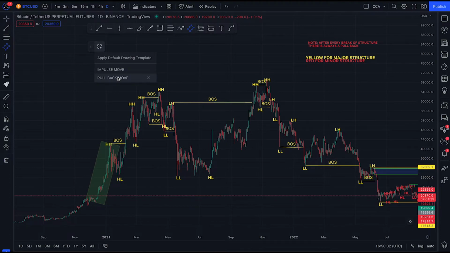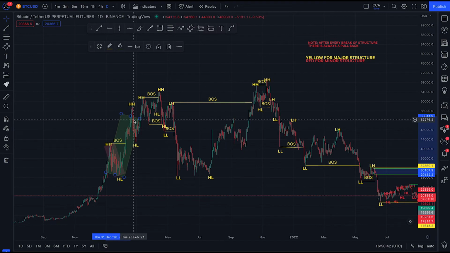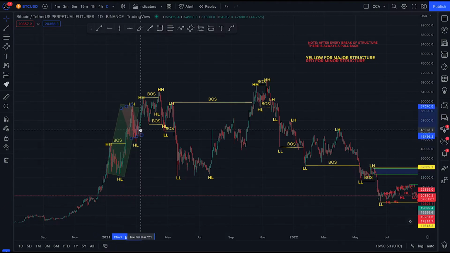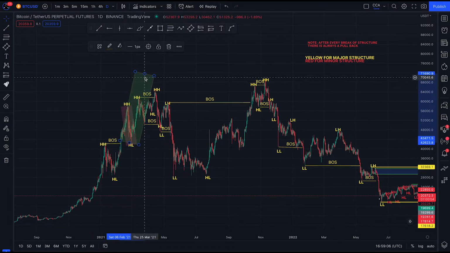The bullish is our impulse move. The bearish becomes the pullback move. So from here, the market rallied again, broke structure, and rallied to this point, giving us higher highs and higher lows. So after rallying for a period of time, the market broke structure and pulled back to this point. At the moment, the bulls have the strength in the market. After then, the market broke structure again, gave another higher high.